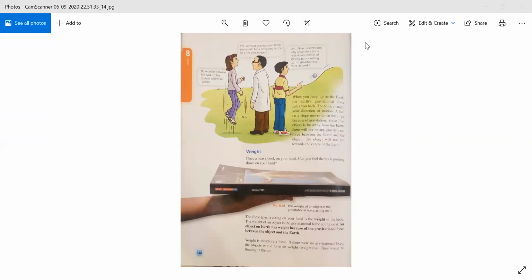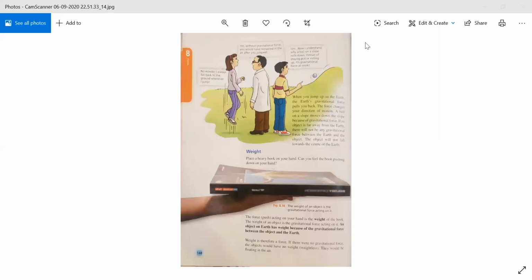The weight of the book is the force acting on your hand, and gravitational force is obviously applied. It shows that our hand is moving a little bit downward, attracted towards the ground. So an object on earth has weight because of the gravitational force.